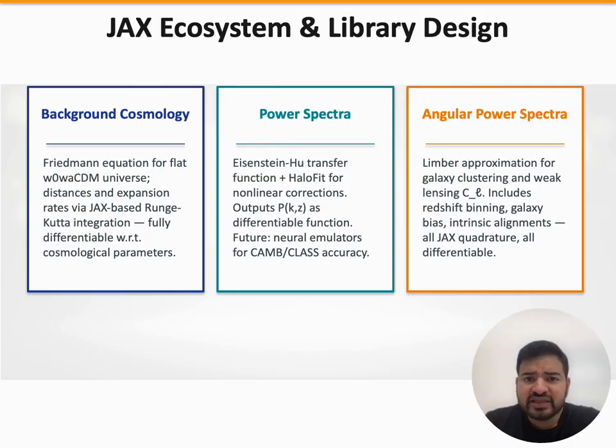Let me walk through the three main modules of the library. The background cosmology module solves the Friedmann equation for a flat universe. This gives you the comoving distance, Hubble parameter, and growth factor as a function of redshift. We use JAX-based Runge-Kutta integration for the ODEs, which makes all three quantities automatically differentiable with respect to omega c, omega b, h, omega naught, and omega a.